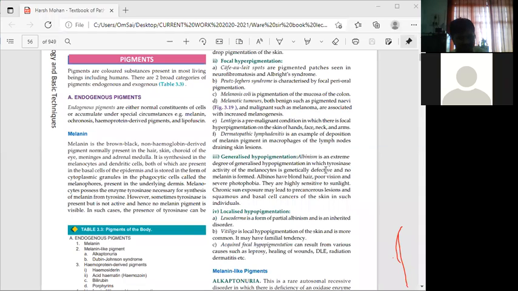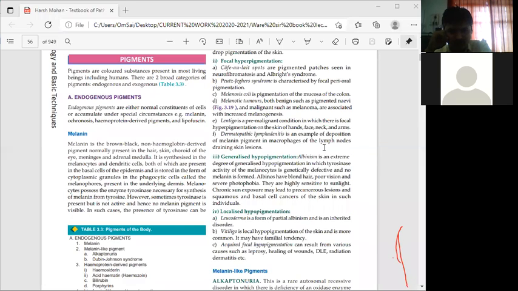Albinism is an extreme degree of generalized hypopigmentation, in which tyrosinase activity of melanocytes is genetically defective and no melanin is formed.